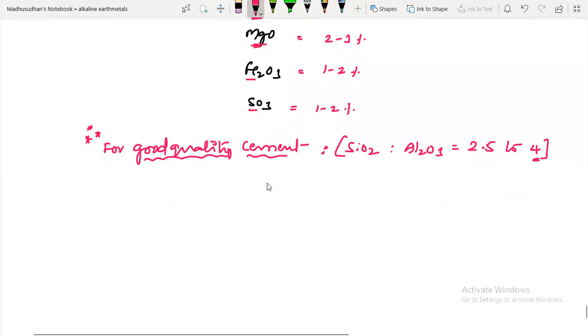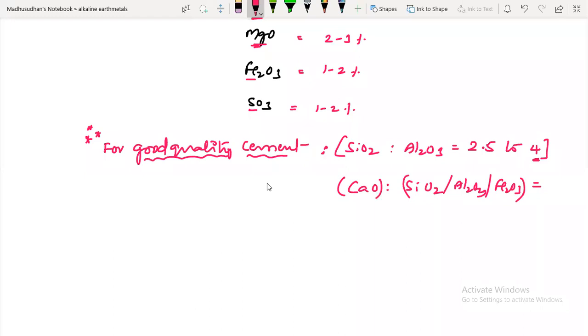Next, not only the silica and alumina ratio, but also the ratio of calcium oxide to the total oxides of silicon, that is silicon dioxide, and aluminum oxide Al2O3 and Fe2O3, is maintained at almost 2, like that.